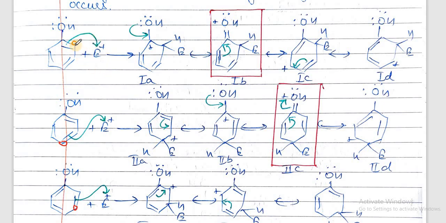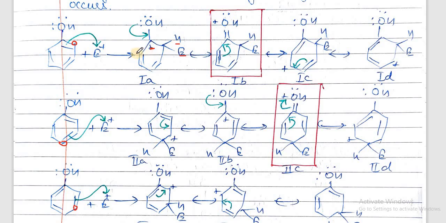So let's start with when the electrophile attacks at the ortho position. When it attacks at the ortho position, through these electrons the electrophile gets attached to this carbon, and here H is already present. Now this carbon will be electron deficient. It will carry positive charge. Now we know how to draw structures: these electrons will move to this and the charges will move to alternate positions. So we can draw arrows or we can directly write the structures.